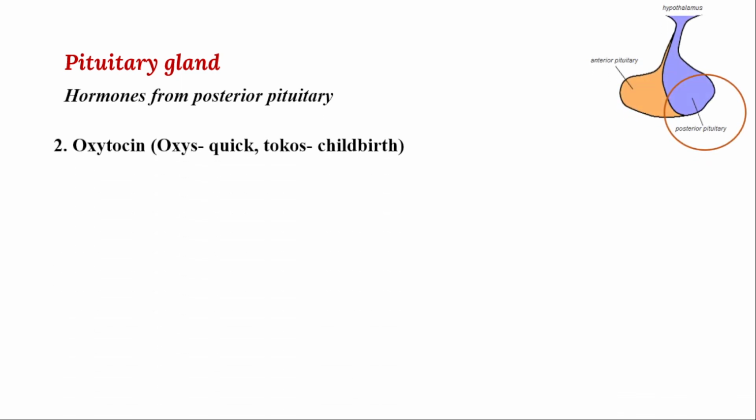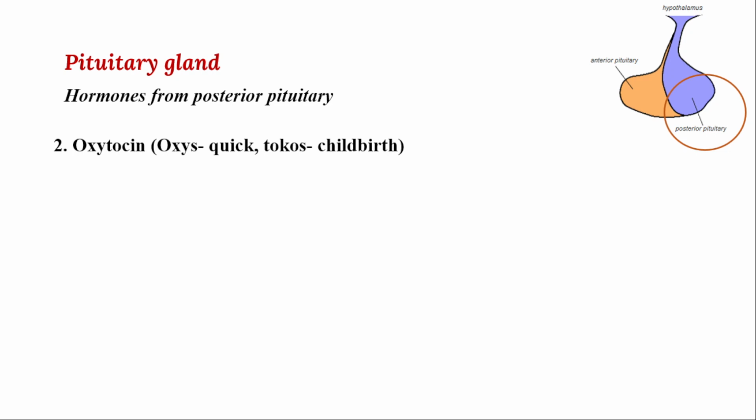Next, one more type of hormone which is released from the posterior pituitary is called oxytocin. Oxytocin, you already know that oxy means quick, toco means childbirth. This is very important if you split out the words here. So that will give us a clear picture of the role of oxytocin during delivery.